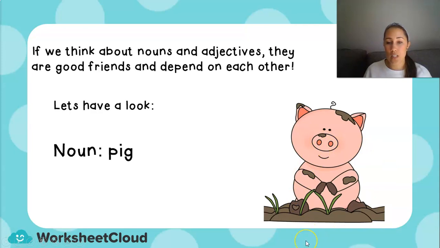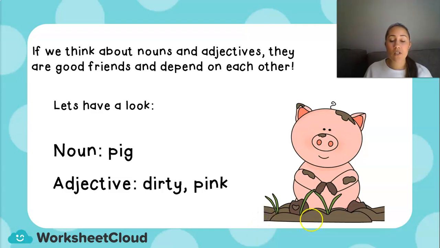If I look at this picture, this pig is pink, or this pig could be dirty, or it looks like it could be a piglet, a young pig. So an adjective is a word that describes the noun. So pig is our noun, and an adjective will describe the dirty pig or the pink pig.